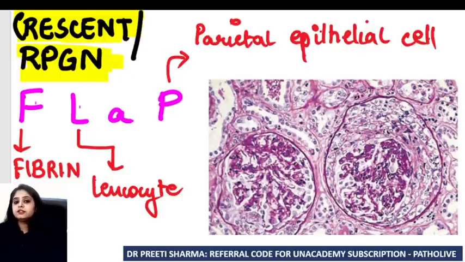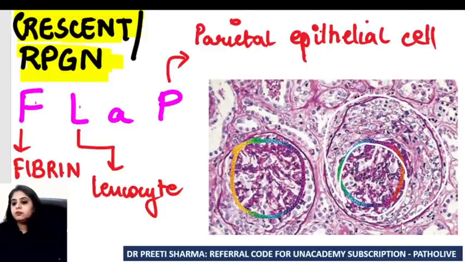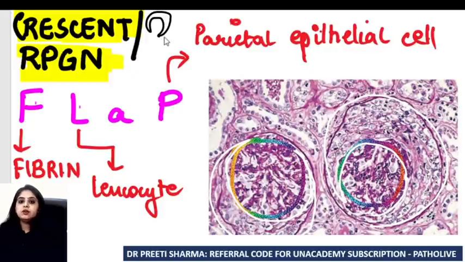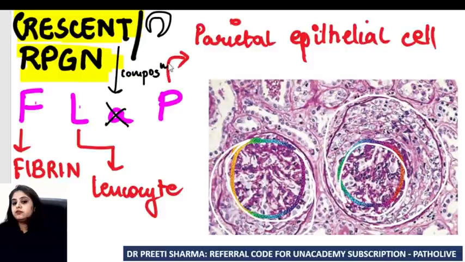So you'll ask me, what is a crescent? If this is a glomerulus over here and this is a glomerulus over here, I see that something is sitting on top of that glomerulus. Same way, something over here is sitting on top of it. So there's something like a half moon or a flap that is sitting on top of the glomerulus. That's why I've kept the mnemonic FLAP. So if someone asks you, what is the composition of a crescent?